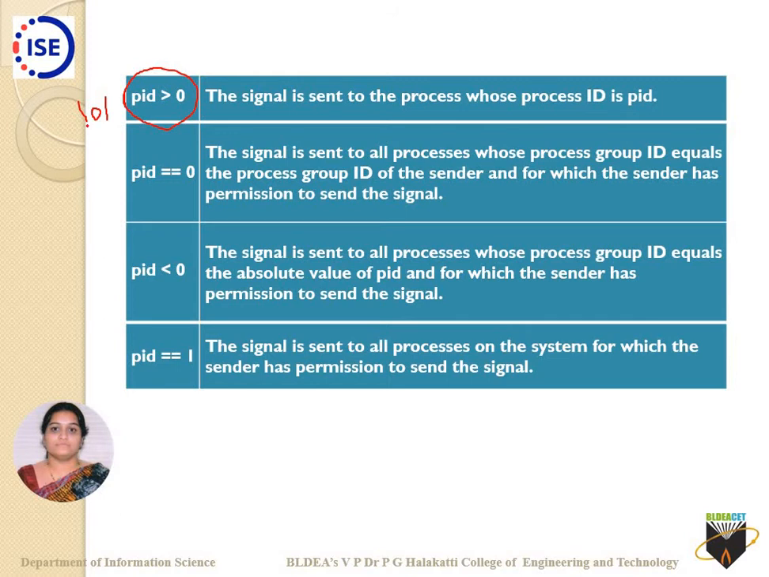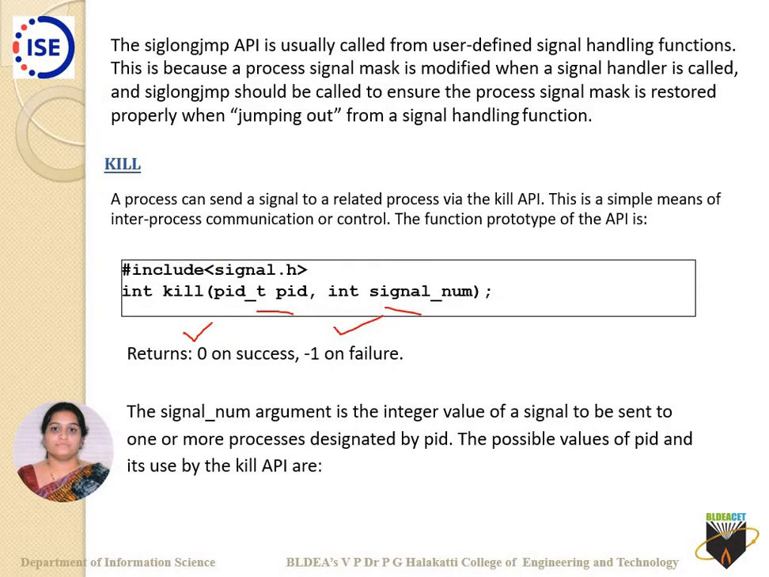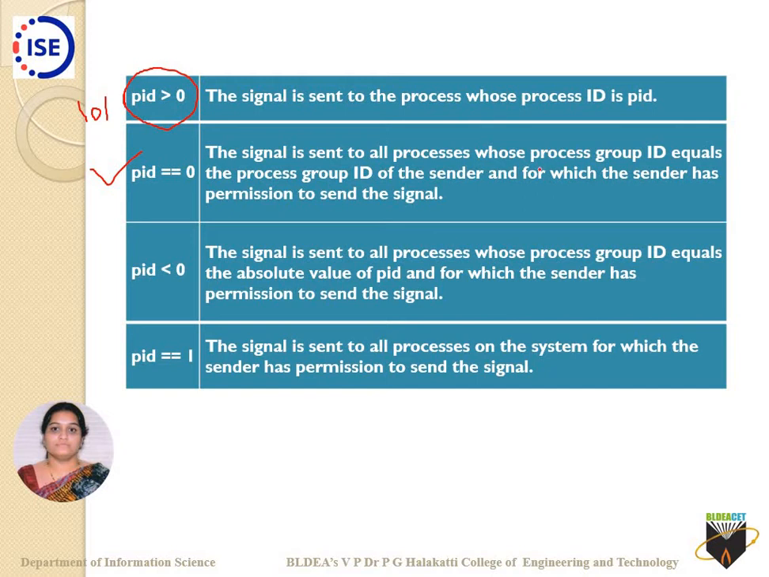The signal will be sent to that particular process. If the PID equals 0, the signal is sent to all the processes whose process group ID equals the process group ID of the sender, and for which the sender has permission to send the signal. A process group is, as I said, if I have processes P1, P2, P3, P4, and I make a group and call it process group 1, the signal will be sent to all of them when the PID equals 0.